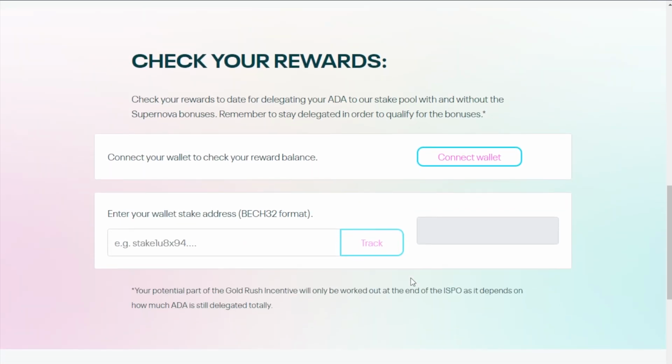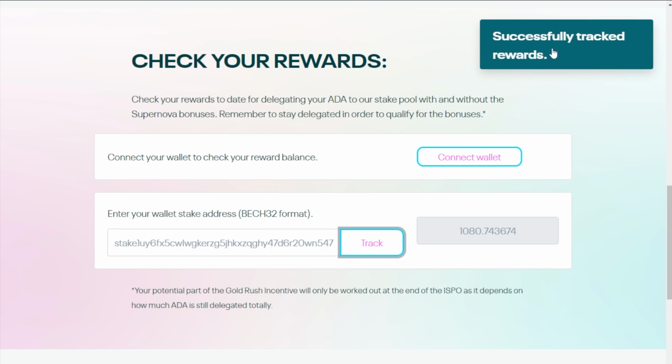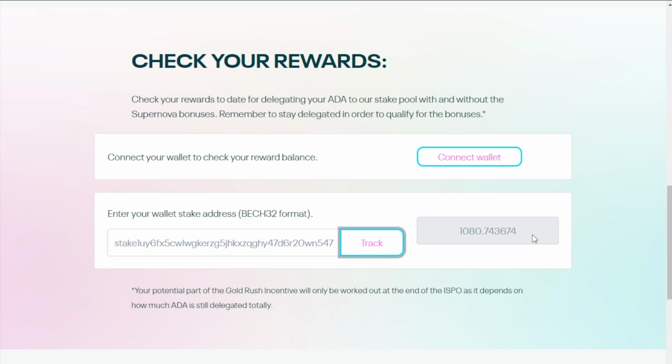Furthermore, you can check the progress of your rewards by typing in your stake key and then clicking track, or you can connect your wallet and allow the platform itself to work out what your stake key is and then calculate your potential rewards from that. So here I'll just paste in my stake key, click on track, and it will do its API calls and then work out exactly how many Twix tokens I've earned so far from this ISPO.